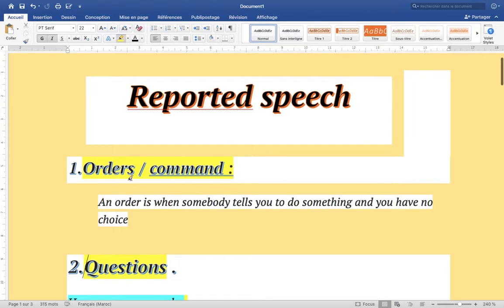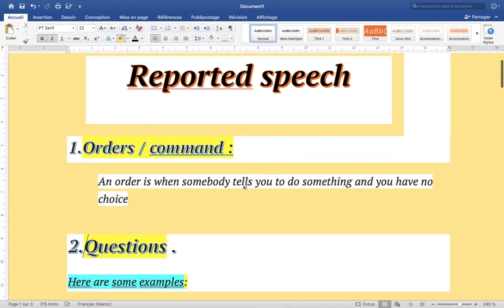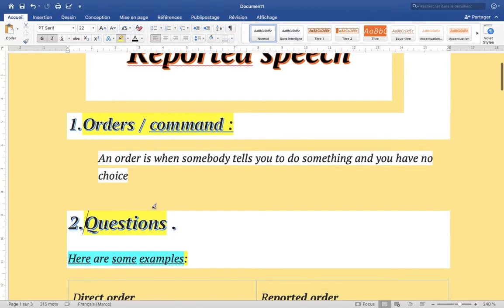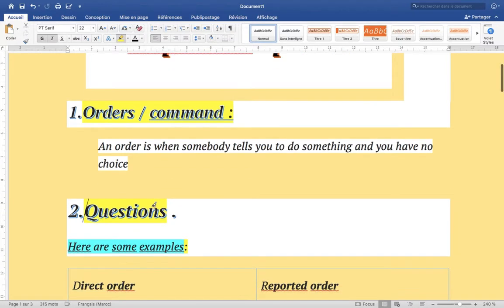First of all, I have to explain what orders or commands mean. An order is when somebody tells you what to do and you have no choice. For example, someone orders you to do something: you have to do this, give me this, turn on the lights. This means that he or she gives you orders, commands or instructions. And also we have questions. What do questions mean? And how are we going to report these questions and orders and commands? So we're going to start here.